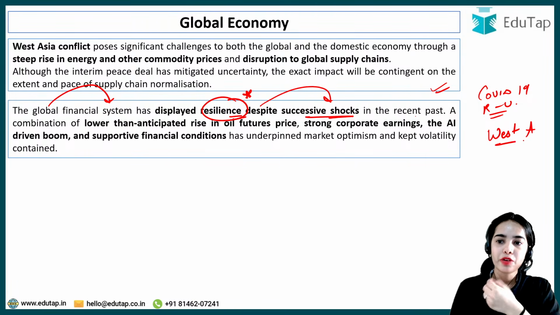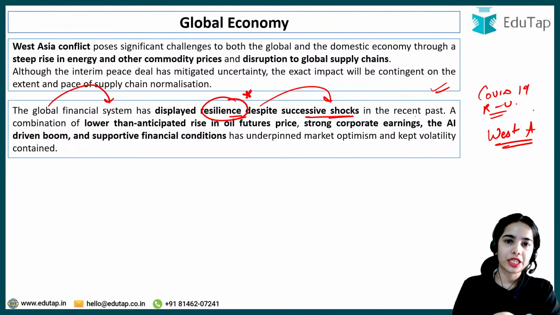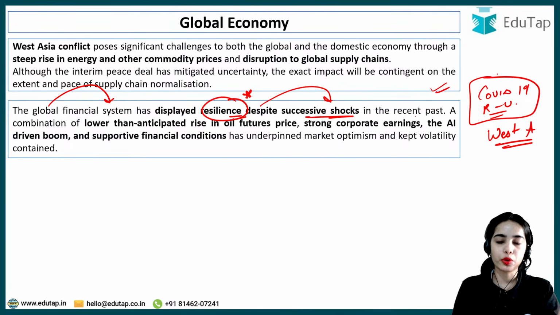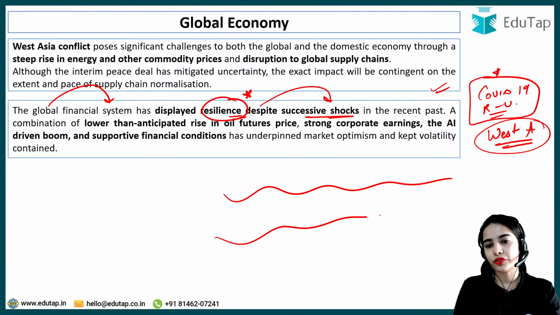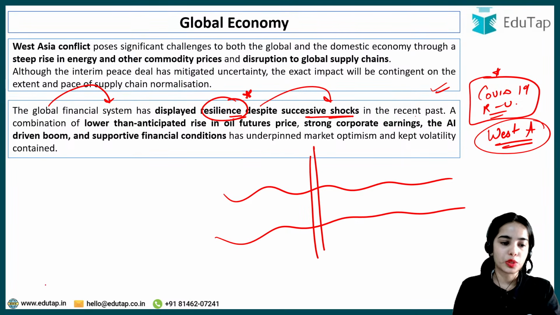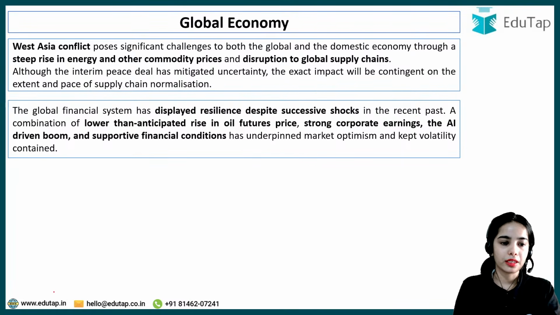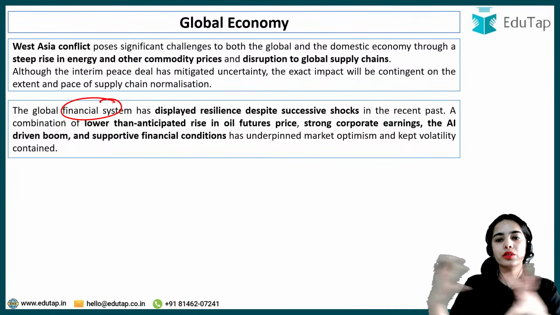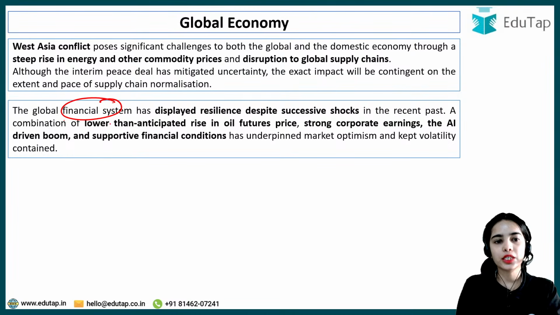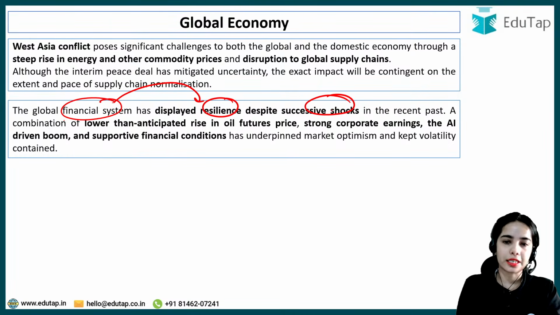Okay, now because of the West Asia conflict, again the supply chain has been disrupted. Before, because of COVID-19, the supply chain was disrupted. Now because of the West Asia conflict the supply chain was disrupted, especially because of the Strait of Hormuz, that has been blocked by Iran. So this is the idea that the global financial system, even after so many problems coming one after another, has displayed resilience despite successive shocks in the recent past.